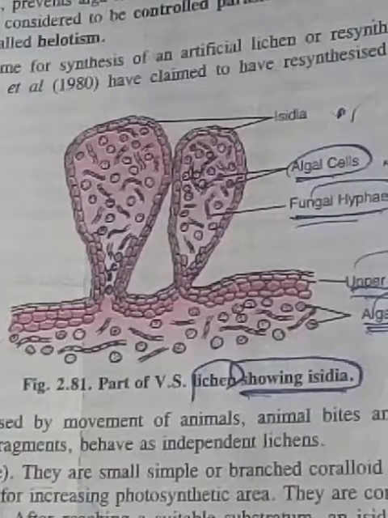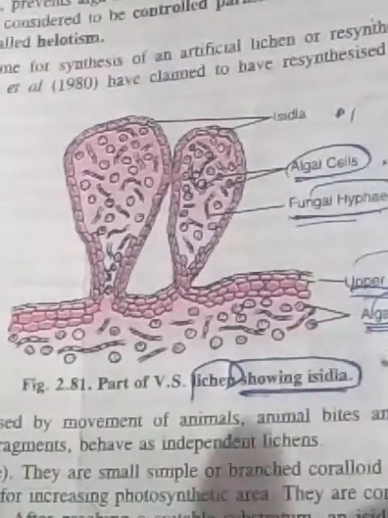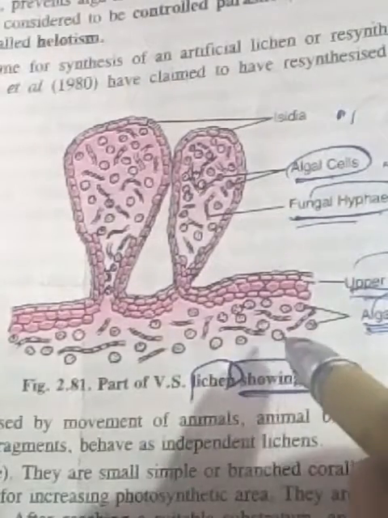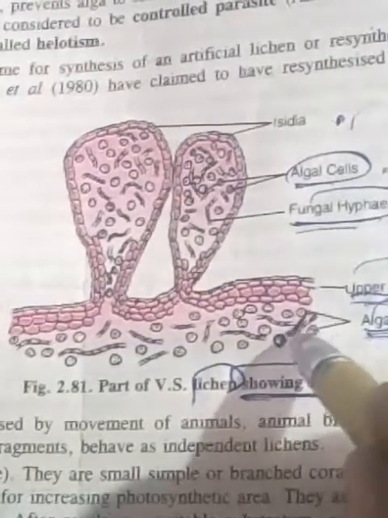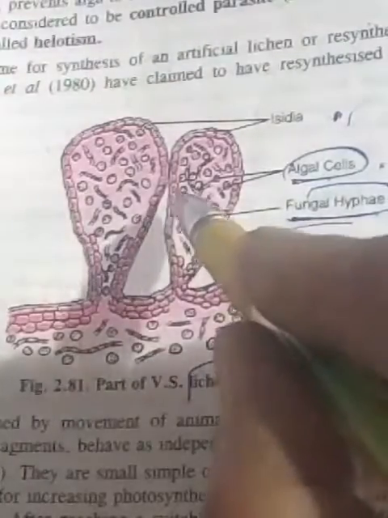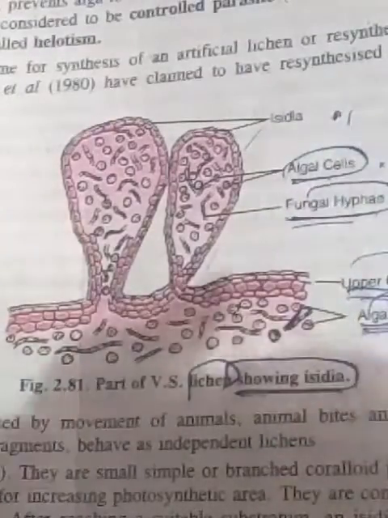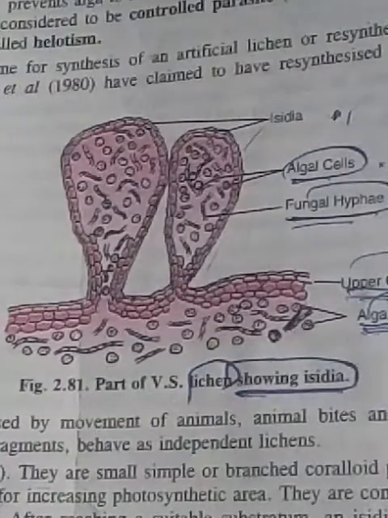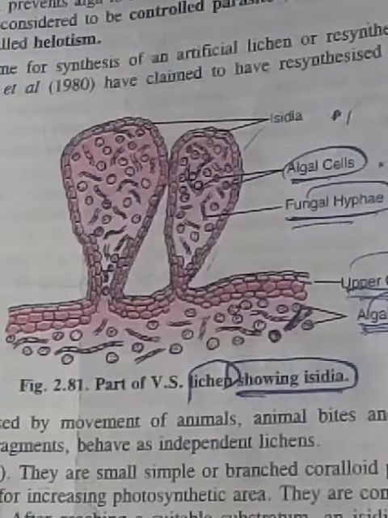This diagram is the diagram of the lichen showing isidia. In this diagram, there is upper cortex, algal cells and fungal cells. These are algal cells and these are fungal cells. The outgrowths are formed which have isidia, and the outgrowth cell wall bursts, breaks, and isidia are given out, and new lichens are formed by the reproductive part asexually. These are the isidia, and that is asexual reproduction like fragmentation, isidia and soredia formation.